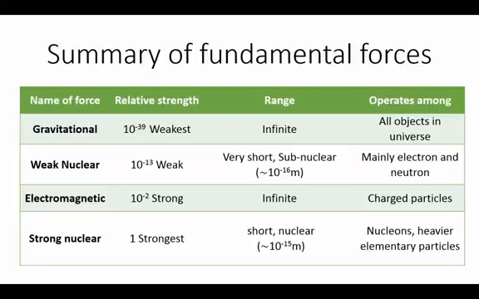Now, the objects amongst which these forces operate: gravitational force operates among all objects in the universe. The weak nuclear force is mainly experienced between electrons and neutrons. The electromagnetic force is experienced amongst all the charged particles. And the strong nuclear force is observed at the level of nucleons and heavier elementary particles.